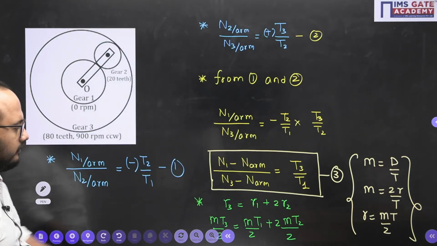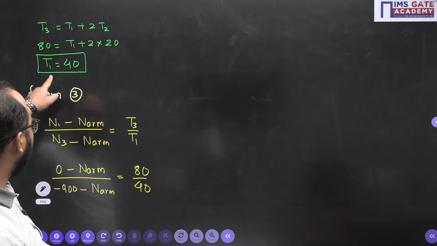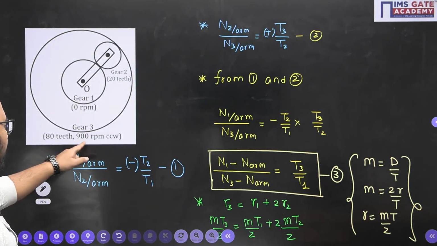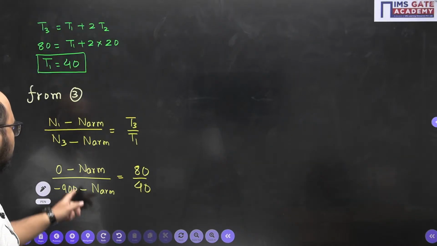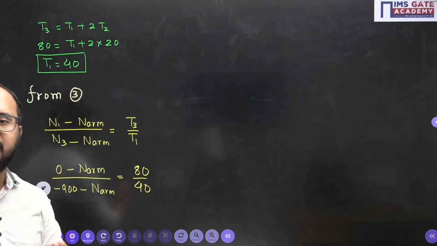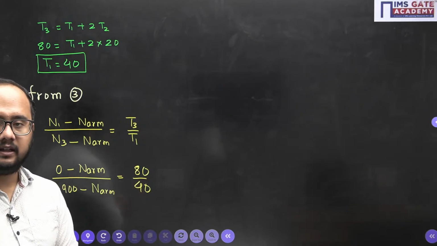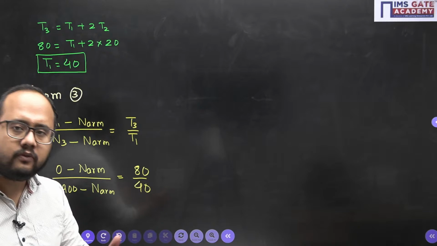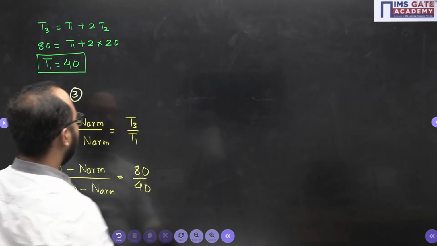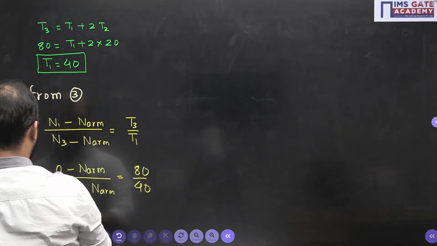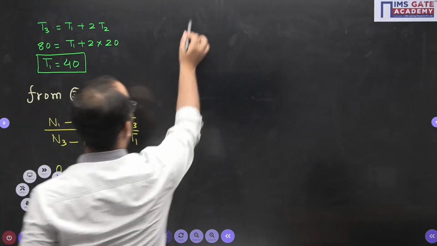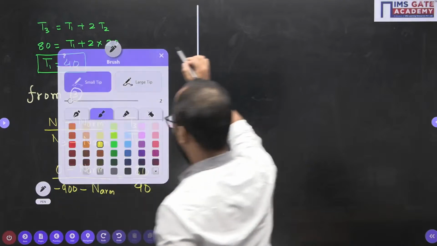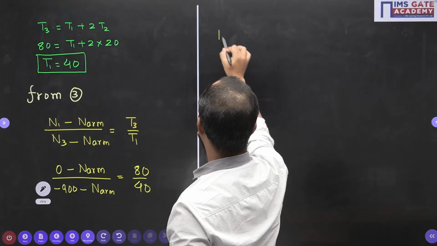Right? We have calculated T1 value 40, T3 already given as 80 teeth, and N3 value was 900 RPM. So N3 value we have written, but we have kept a negative sign. The negative sign was because of the counterclockwise direction. If you want to keep it positive, you can keep it, no issue. Now do the calculation and tell me the answer here, of N arm.